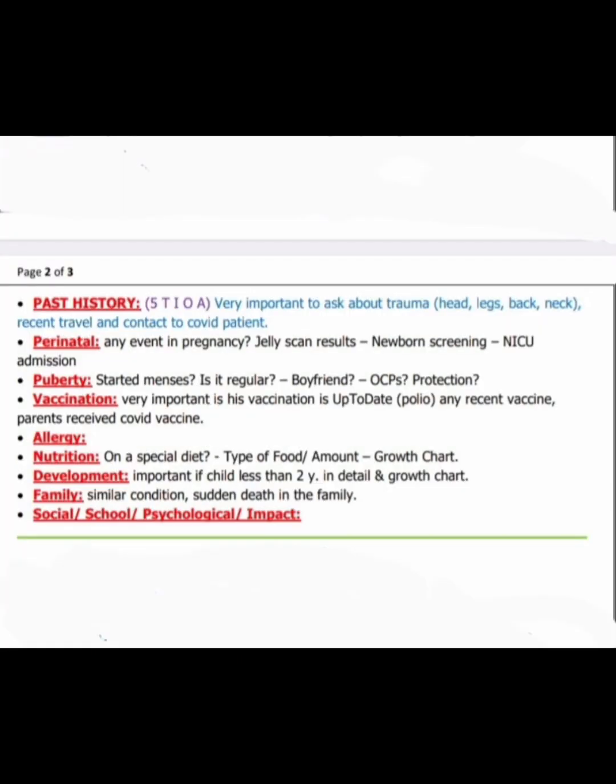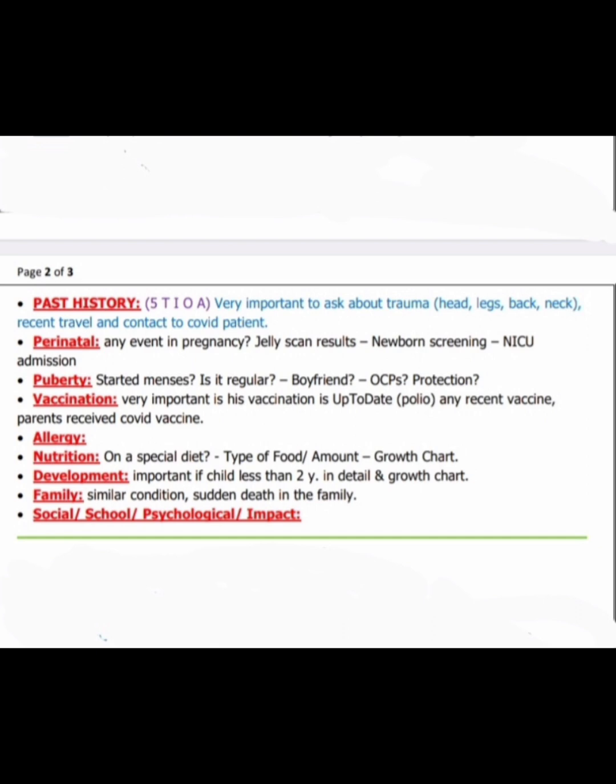About the past history, it is as well. It is very important to ask about any trauma. So one of the differentials, trauma, I already told: head, legs, back, neck, any trauma present or not. Recent travel and contact with COVID patients we ask. Perinatal history: ask any event in pregnancy, scan results, newborn screening and NICU admission. Puberty: ask if menses started, is it regular, boyfriend, OCP, protection. Vaccination we ask, very important, is his vaccination up to date, because of polio, any recent vaccines, parents received COVID vaccine. So polio is already eradicated.